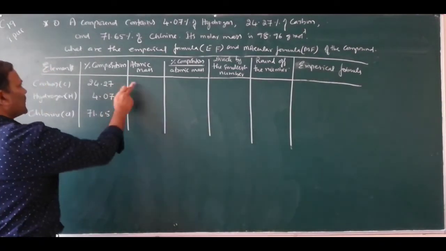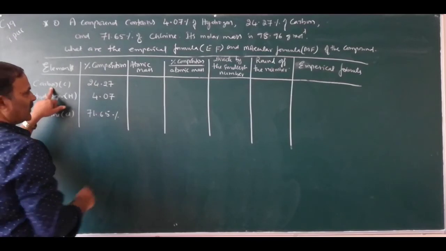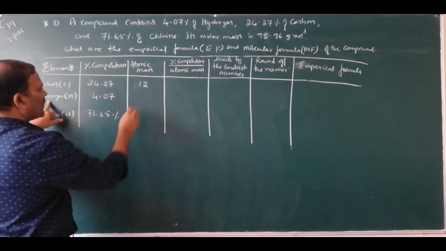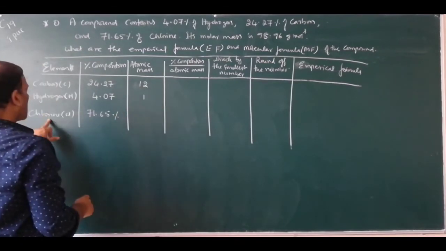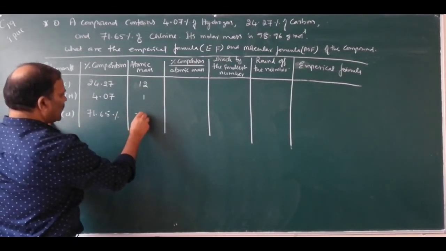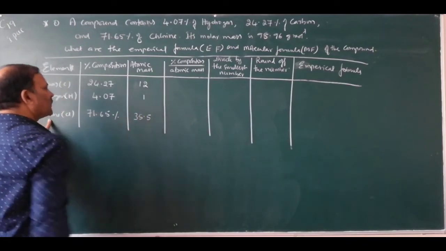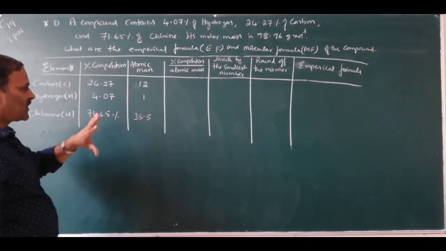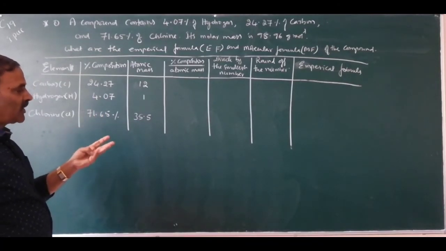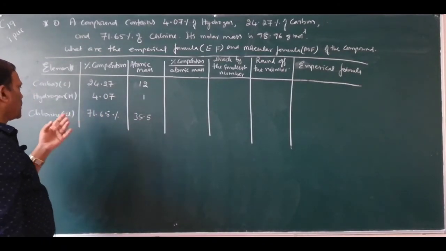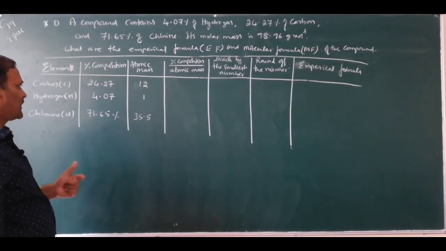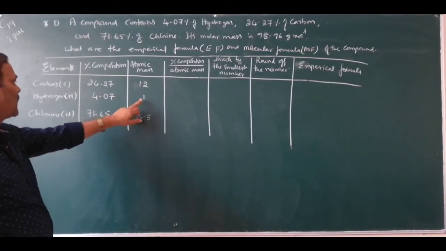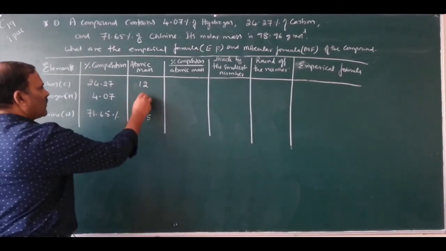71.65%. What is the atomic mass of carbon? Atomic mass of carbon is 12. Atomic mass of hydrogen is 1. Atomic mass of chlorine is 35.5. So atomic masses you have to remember for some elements like carbon, hydrogen, oxygen, chlorine, nitrogen, etc. So atomic mass of carbon is 12, hydrogen is 1, chlorine is 35.5.